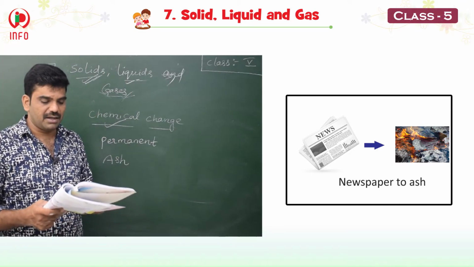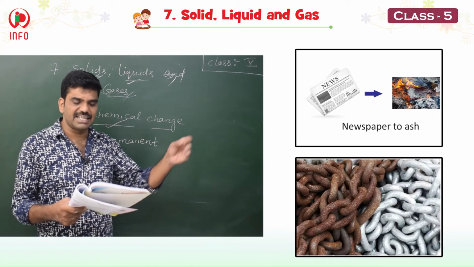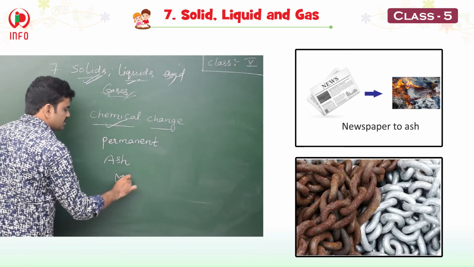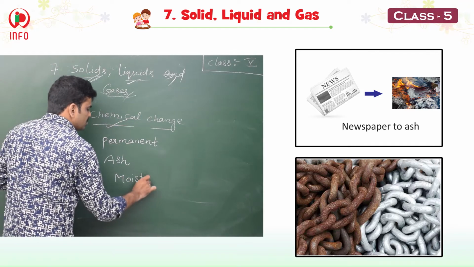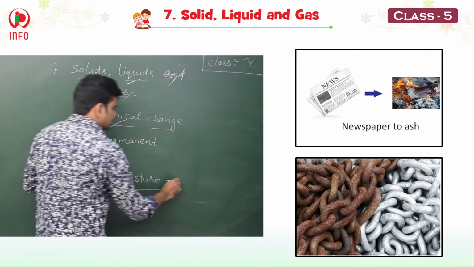Here is one more example. When iron is exposed to moisture, what is moisture, children? Moisture is wetness.